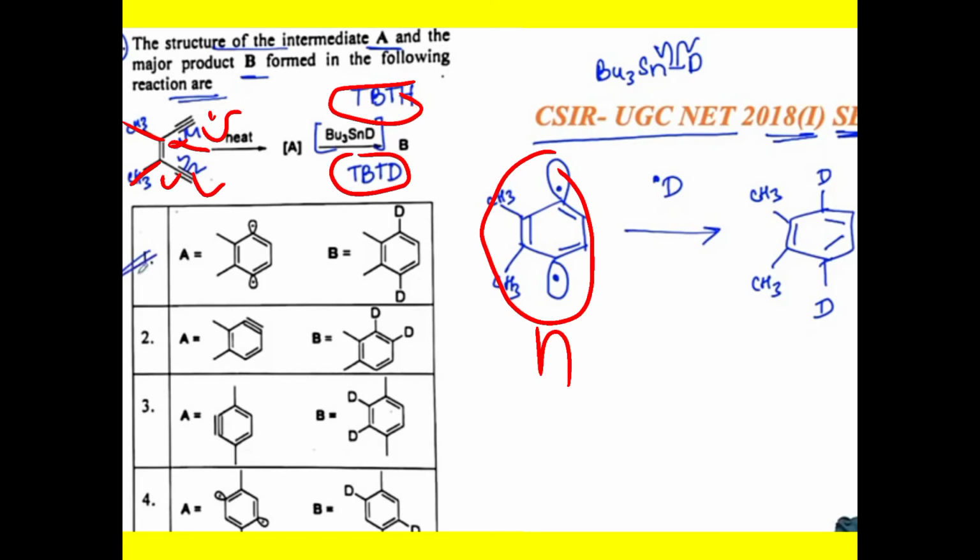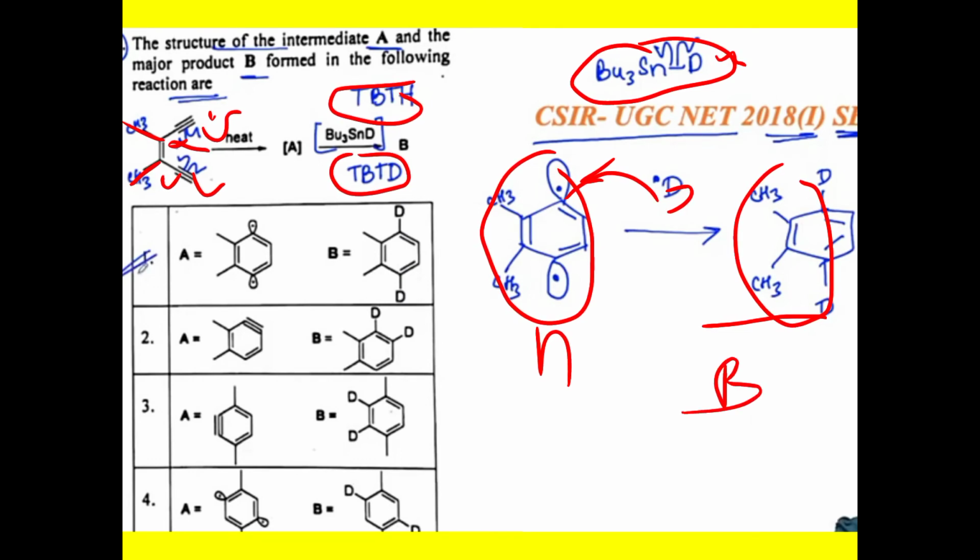So this bond can be broken, and here a deuterium radical is formed. This deuterium radical can take place here, and the final product is formed. So this is your B product.